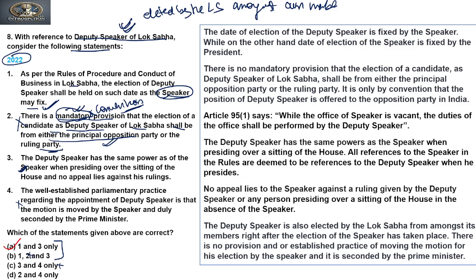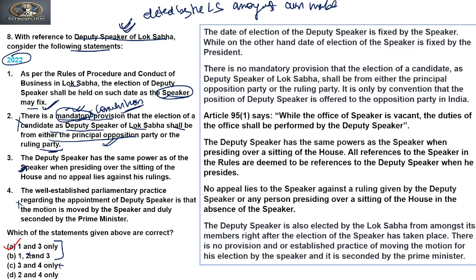So out of the given 4 statements, only by going through 2 statements we can find the answer. If we use a knowledge based elimination method and a logic based elimination method, within a very short period we can come to our answer, right? Now let's see why the third is correct.